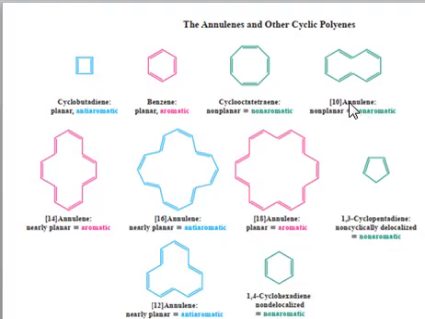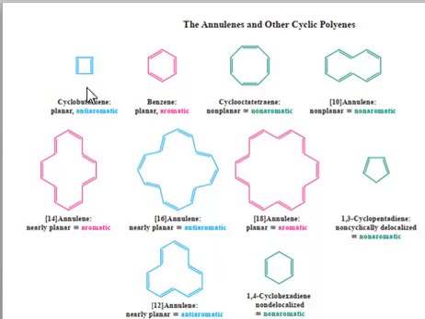Now we have [10]annulene, so you can check if it's a 4n plus 2 or 4n system. If you put the value of n equal to 2 in 4n plus 2, then 10 comes out. Although 10 indicates an aromatic compound, since the molecule is not planar, it cannot be aromatic, right?